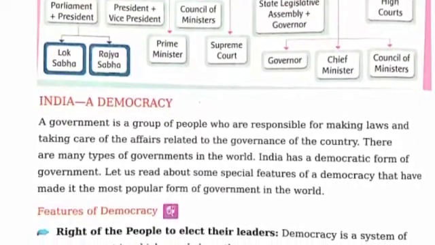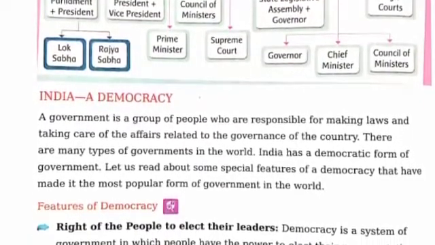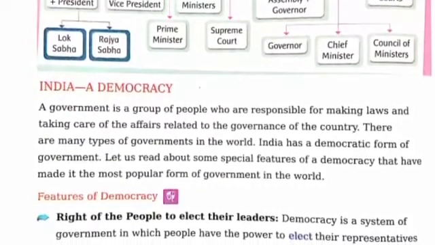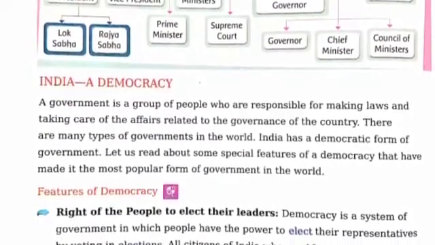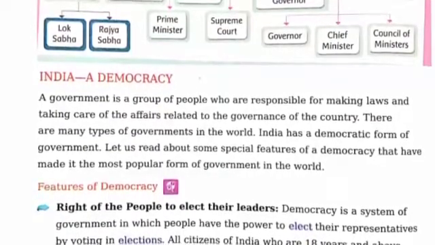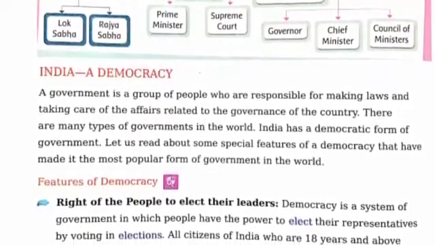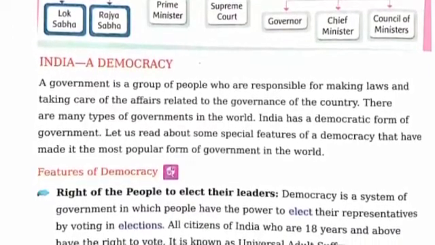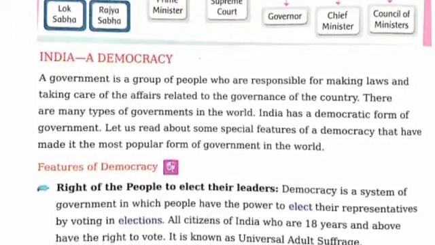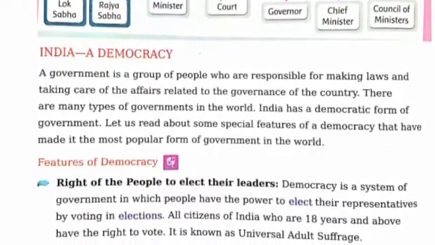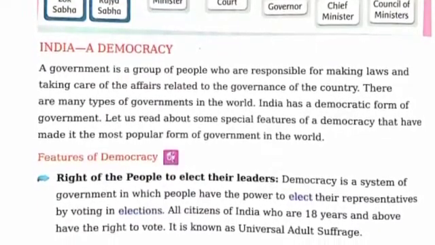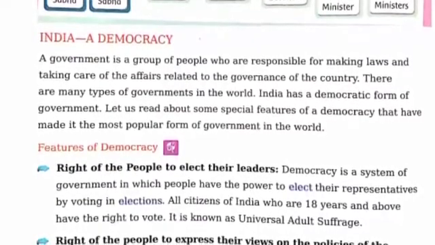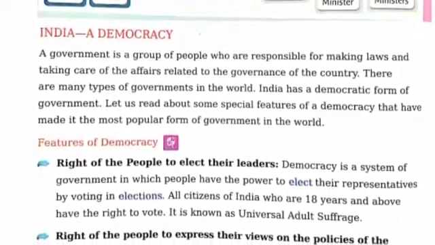Let us read about some special features of democracy that have made it the most popular form of government in the world compared to other countries. First, features of democracy. The right of the people to elect their leaders is the first feature. The second one is the right of the people to express their views on the policy of the government. And the third one is equality and justice.